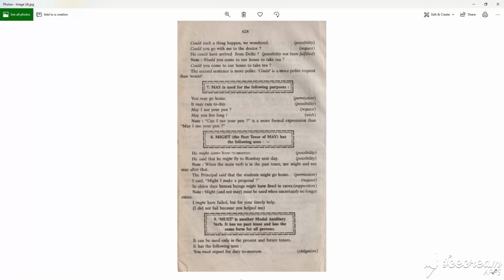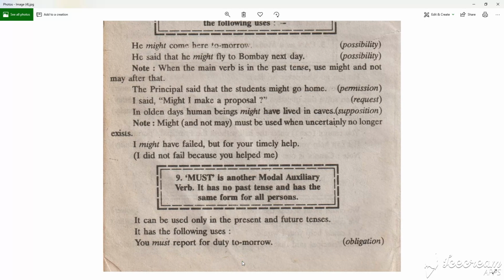So we will continue with must. Must is another modal auxiliary verb that has no past tense, has the same form for all the persons. It can be used only in the present and the future tenses. It has the following uses. You must report for duty tomorrow. It's obligation.